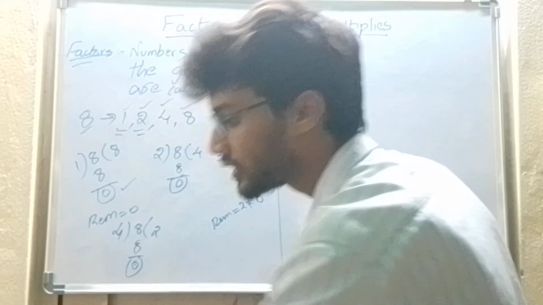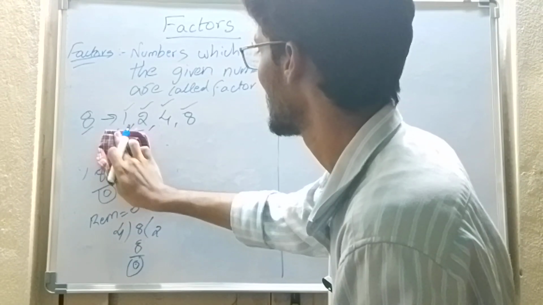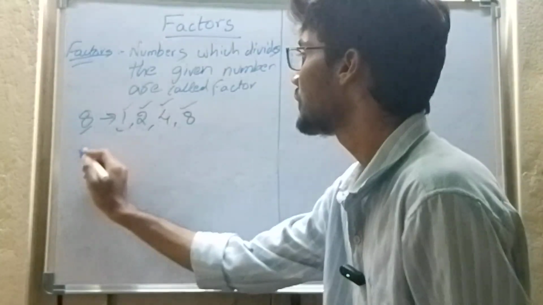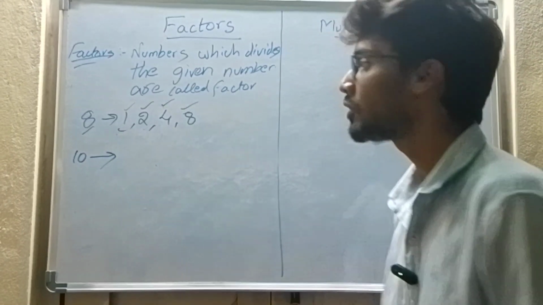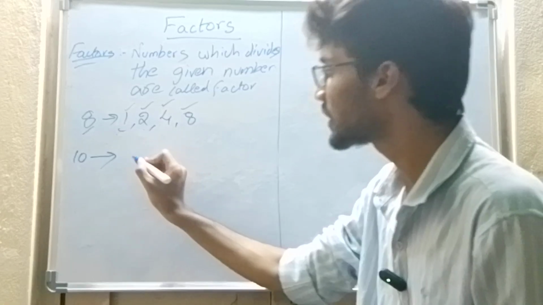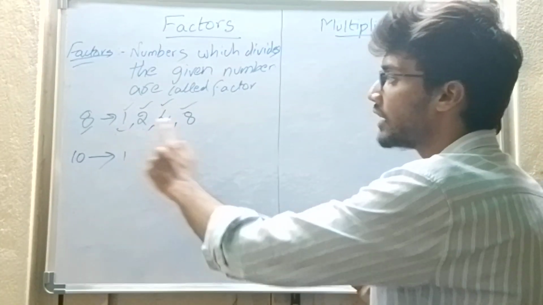I will take another example for better understanding. If I take 10, what are the factors of 10? 1 is a factor of 10. Always 1 and the number itself are the factors of that particular number.